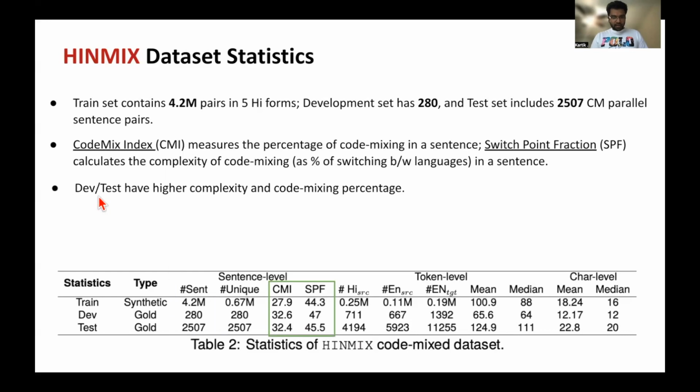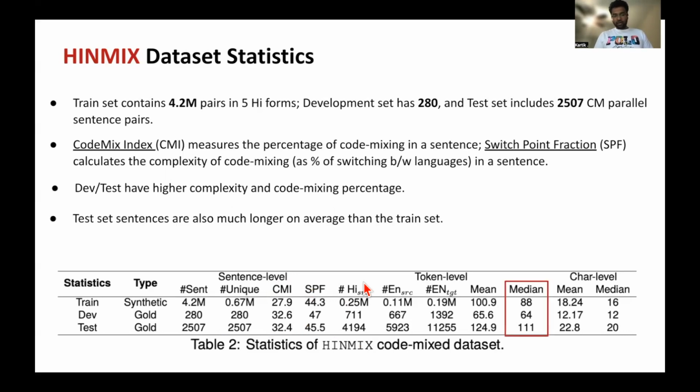So the dev and test sets have higher complexity and higher code mix percentage. This will also help us test the robustness of our model. Also, the test set has sentences which are much longer than what we train the model on. The token count of the test set is 111, while the train set is 88.